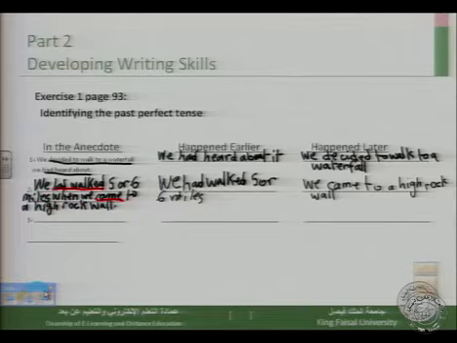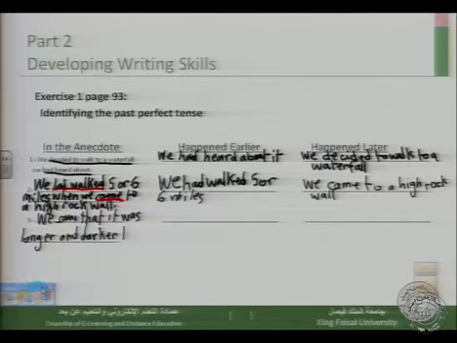Well, this is our third sentence. It says, we saw that it was longer and darker than we had thought. We had thought.